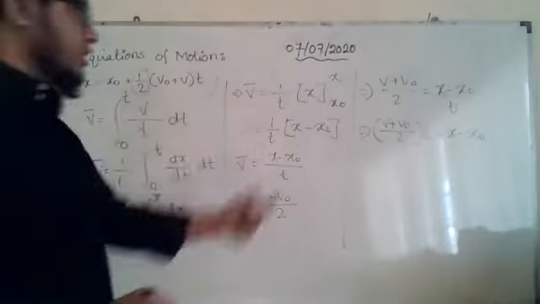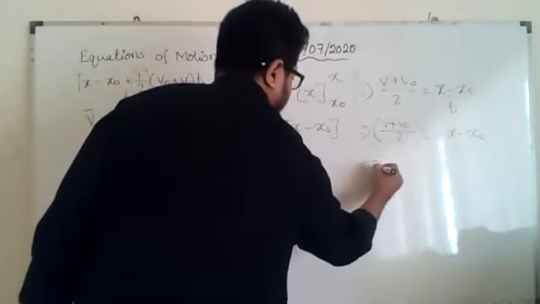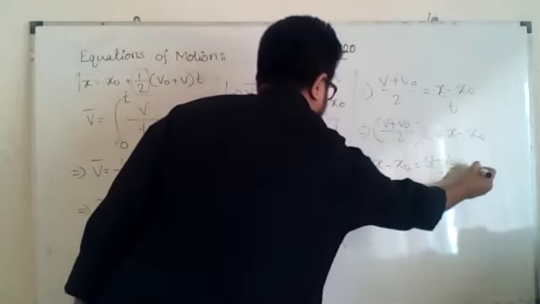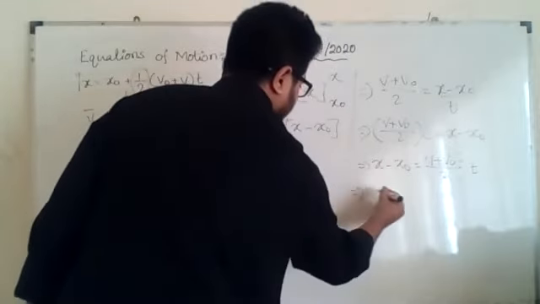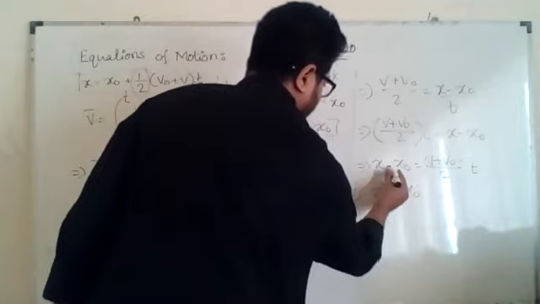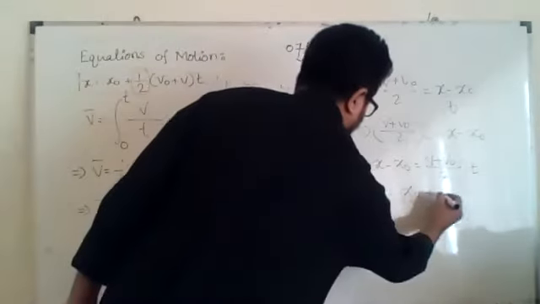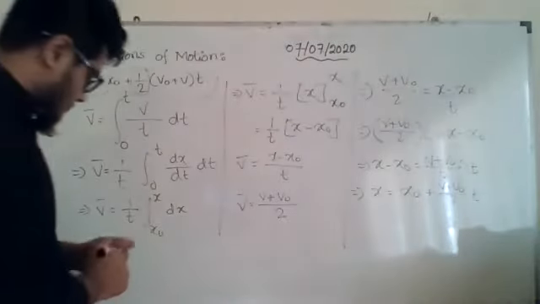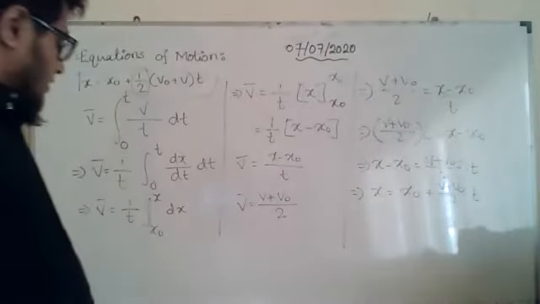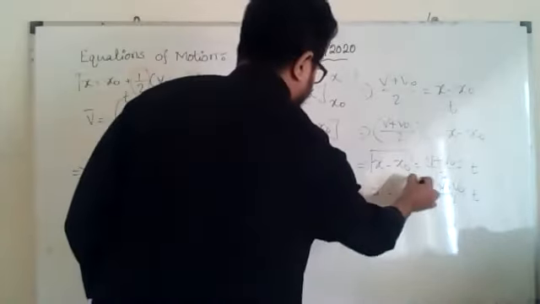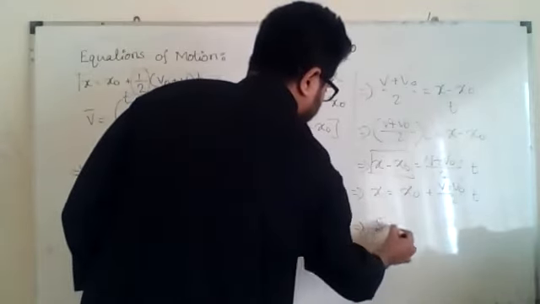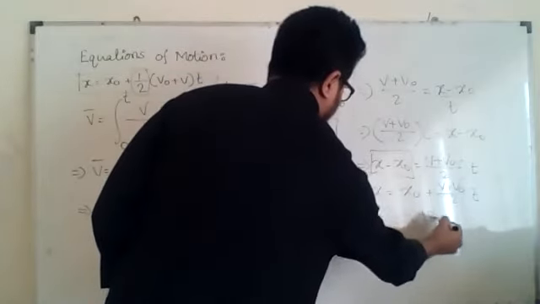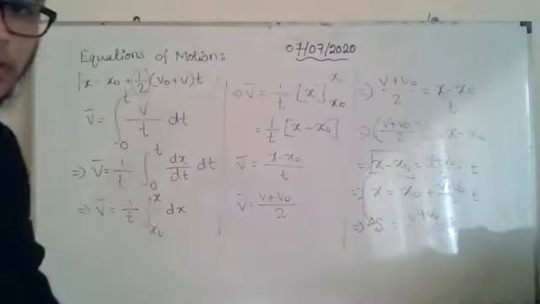Just rearranging both ways, I will write that side first. x minus x naught is equal to (v plus v naught) divided by 2 into t, and then again x naught I will be taking to that side. So minus x naught will become plus x naught, plus (v plus v naught) divided by 2 into t. Later, in the last line, they replaced this x minus x naught by s. Then this line will become s is equal to (v plus v naught) by 2 into t. Okay, now?